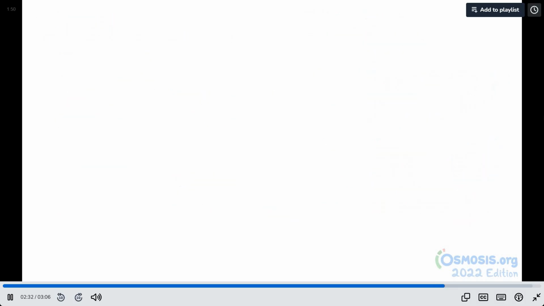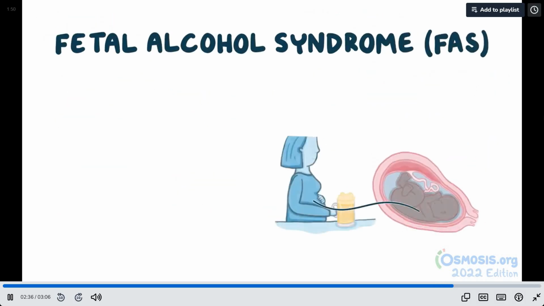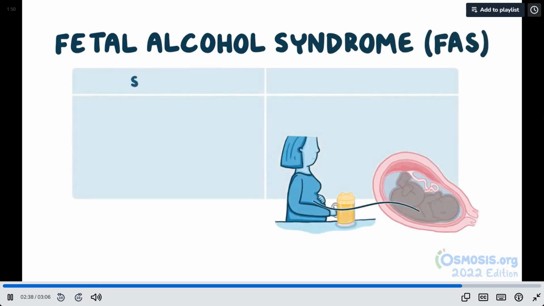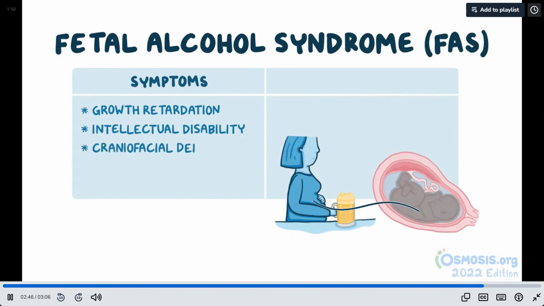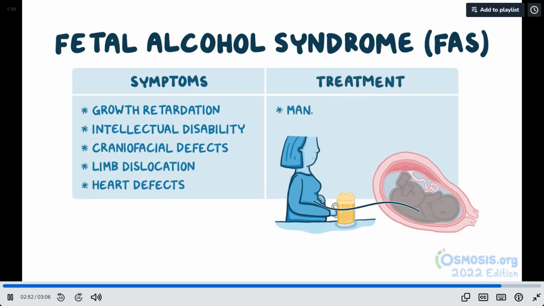Alright, as a quick recap, fetal alcohol syndrome is when the fetus is affected by maternal alcohol consumption during pregnancy. It's characterized by the presence of physical abnormalities like growth retardation, intellectual disability, and craniofacial defects. Additional findings include limb dislocation and heart defects. Treatment is focused on the management of symptoms.